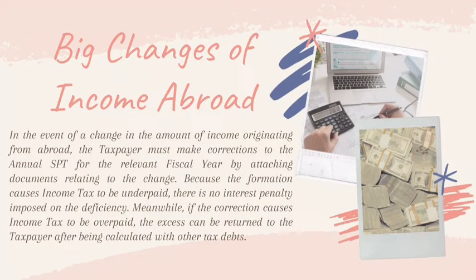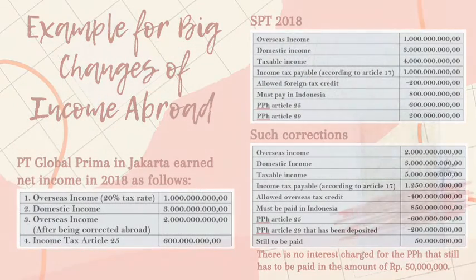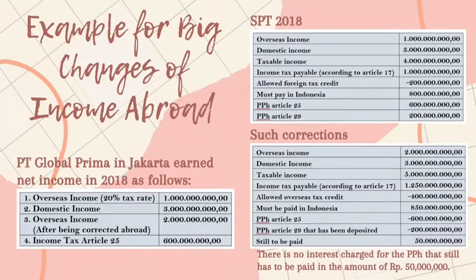Meanwhile, if the correction causes income tax to be overpaid, the excess can be returned to the taxpayer after being calculated with other tax debt. For example, PT Global Prima in Jakarta earned net income in 2018 as follows.